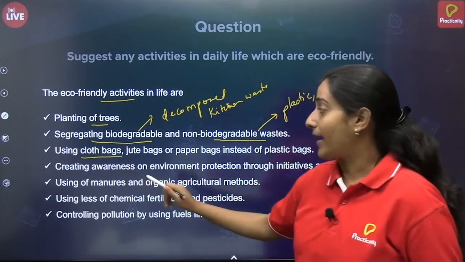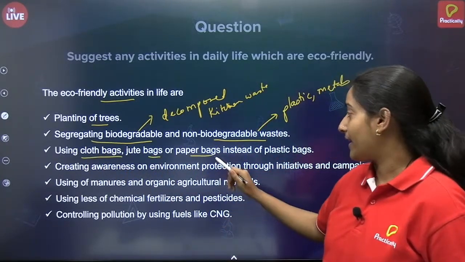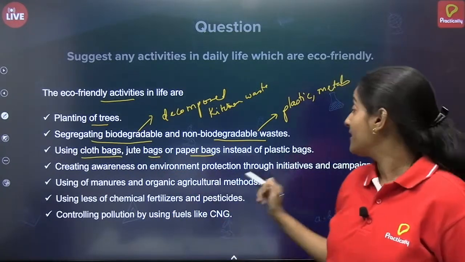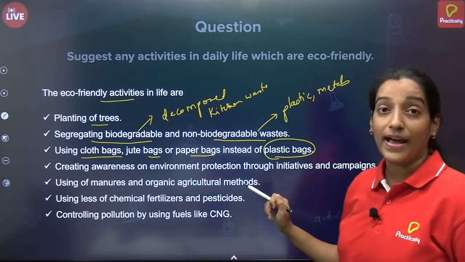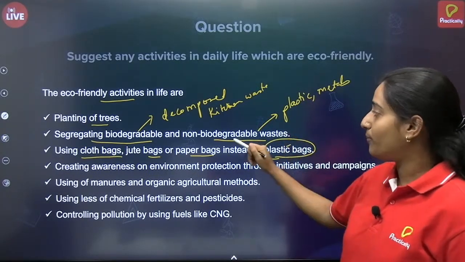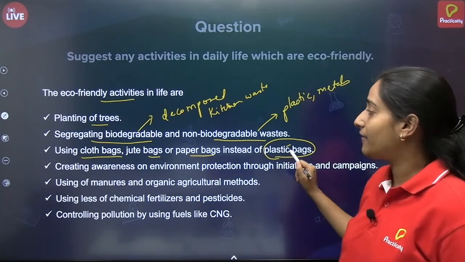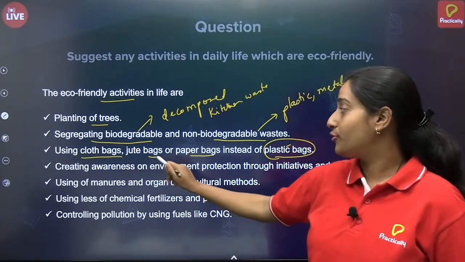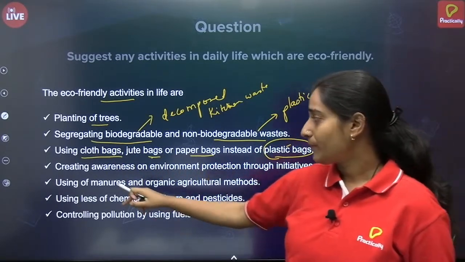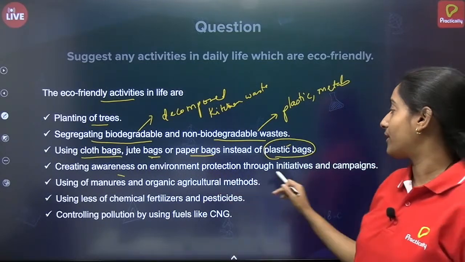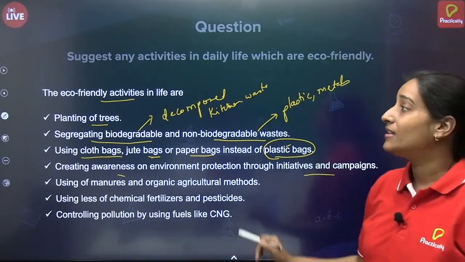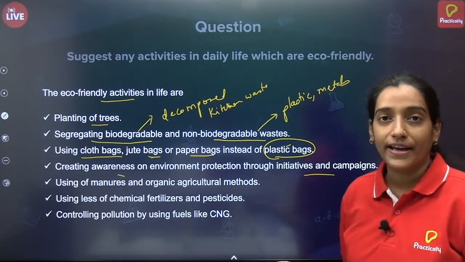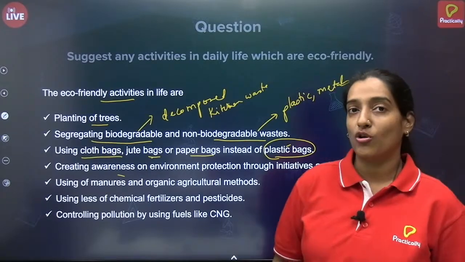Then using cloth bag or jute bag or paper bag instead of plastic bag. Whenever we are going to a market, we can utilize this type of bags instead of buying plastic bags. Because plastic is again non-biodegradable material, it can harm the environment. So to prevent that harm, we can use cloth, jute or paper bag, isn't it? Creating awareness on environment protection through initiatives and campaigns. That is again an eco-friendly activity which you all can do, because many people are still unaware about the harm that we are causing to the environment.